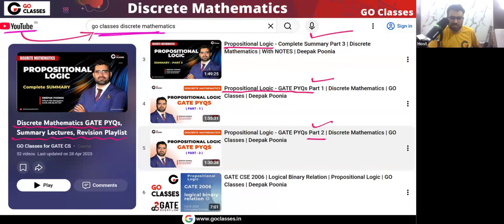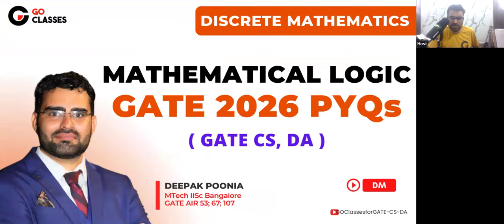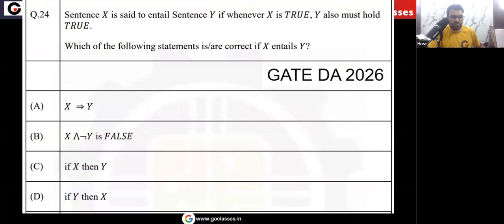Now let's start our session. Our session is GATE 2026 PYQs of mathematical logic, propositional logic, and first order logic. Let's solve this question. This is a GATE DA 2026 question. The question has defined something new: sentence X is said to entail sentence Y if whenever X is true, Y must hold true.